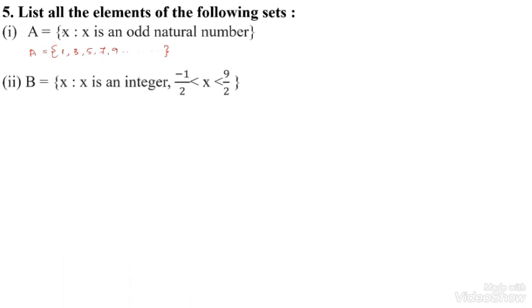Now the question number 2. X is an integer such that minus 1 by 2 is less than x, which is less than 2. So first I can write the numerator only. From here, less than means we have not included minus 1 and 9. So the numbers should be 0, 1, 2, 3, 4, 5, 6, 7, 8. Okay. Here the denominators are the same, which means the bases are the same.